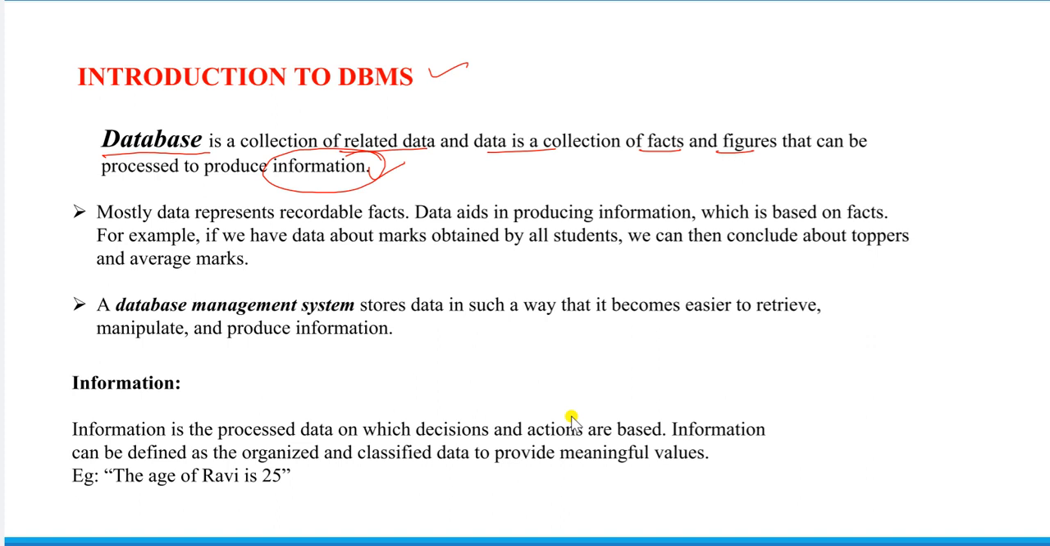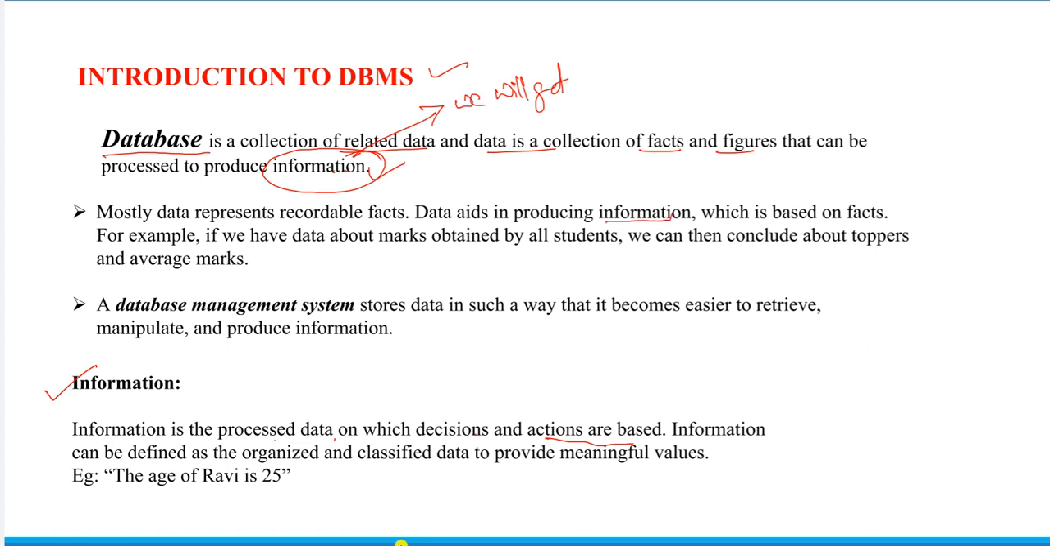That means information can be defined as organized and classified data that provides meaningful values. So from this information we will get meaningful values. In a database we come across a new word, that is information. Information is processed data on which decisions and actions are based. Database is a collection of raw data in an organized manner. Mostly we represent the data in the form of facts, so based on the facts they produce the information.